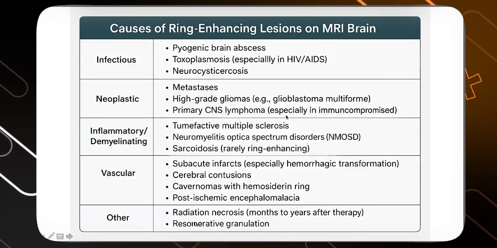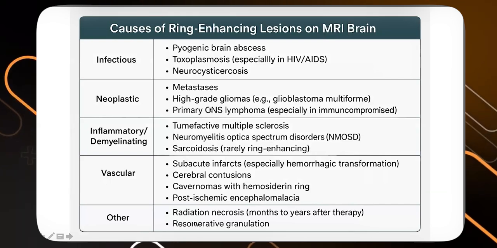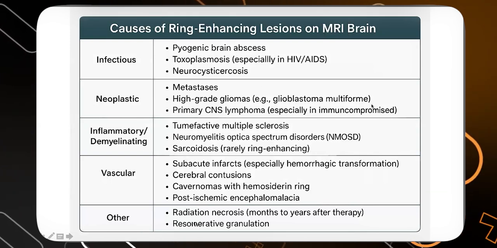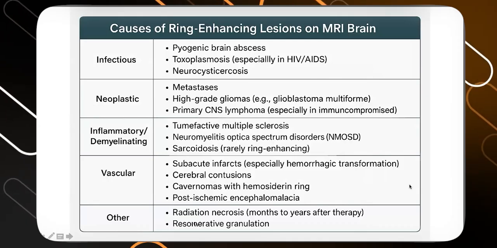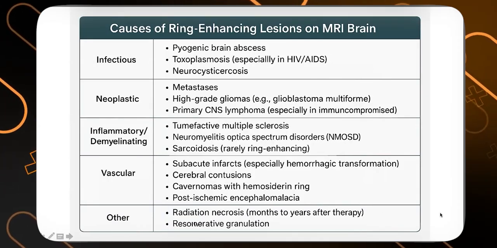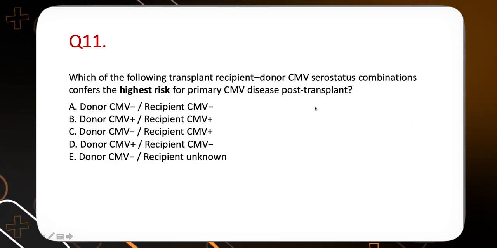So the answer over here is toxoplasma. We should know the differentials of ring-enhancing lesions in the MRI brain. I'm not going into details, it's a more theoretical part. So just know and remember, and then you should be able to crack it.